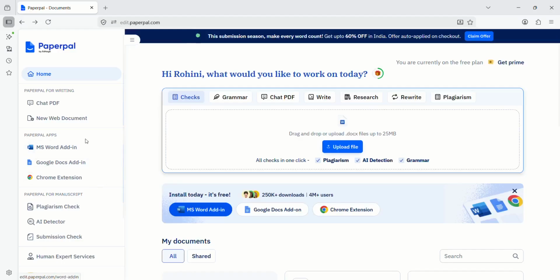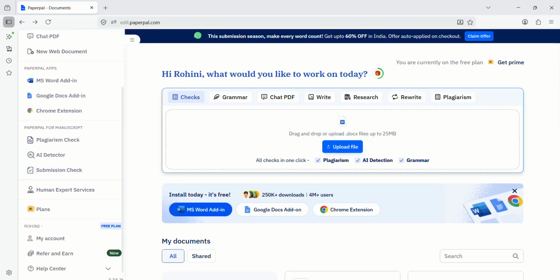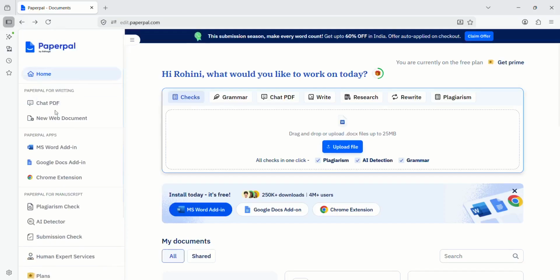You can see the apps here. Now, PaperPal for manuscript: what all you can do for your manuscript, have a look. Now, if you scroll down, you can see the plans also, free plans. Okay, hope you all have understood these features.